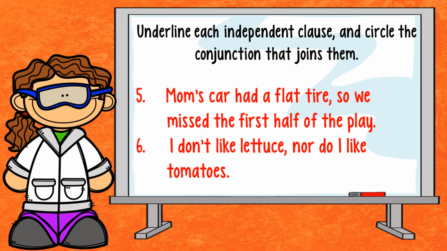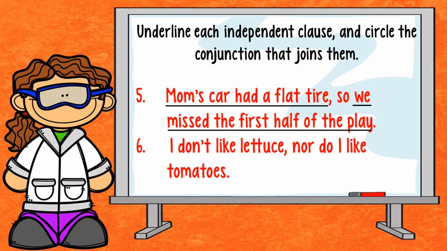So hopefully you tried it and hopefully you found this to be extremely easy because it's meant to be. So hopefully you underlined Mom's car had a flat tire. It's a complete thought. It is an independent clause. And then you should have underlined we missed the first half of the play because that is a complete thought and an independent clause.